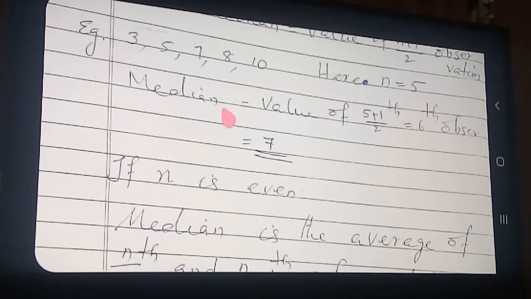If the number of observation is odd coming, then median is the value of n plus 1 by 2th observation. That means here number of observation n is 5. Therefore, value of 5 plus 1 by 2th observation. That means 6 by 2th observation. That means 6 by 2 means third observation. Third observation here how much came? 7.